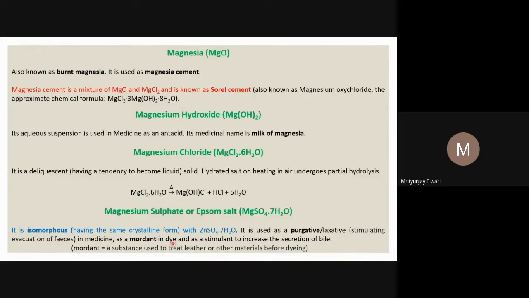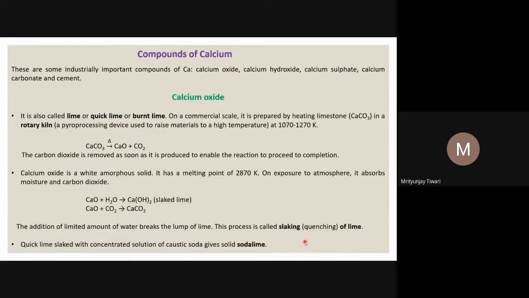It's also a mordant in dye. A mordant is a substance used to treat leather or other materials before dyeing. So magnesium sulfate is used as a mordant in dye, and it is also used as a stimulant to increase the secretion of bile juice in our alimentary canal. I think it's the pancreas that secretes bile. You can refer to the biology book. Magnesium sulfate acts as a stimulant to increase the secretion of bile. From where it is secreted, you can see the book. Most probably, I am not sure, it's the pancreas.